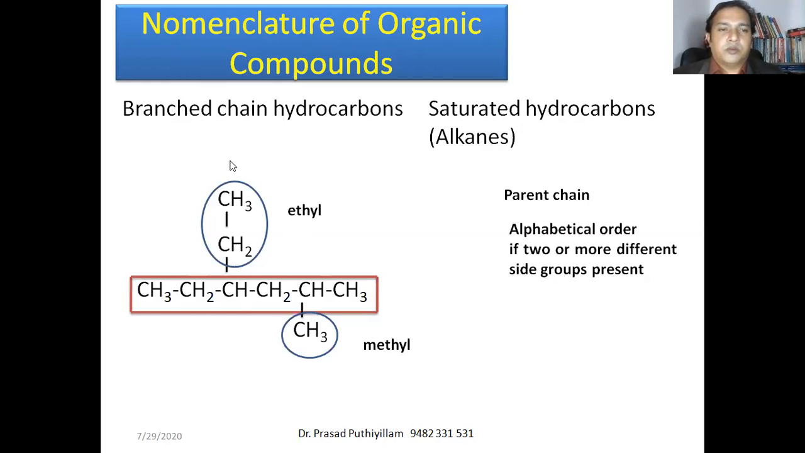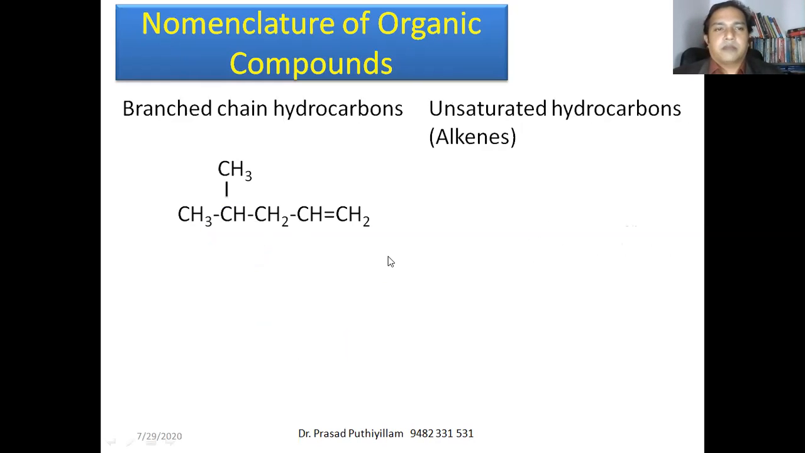Okay, so this ethyl group is connected to a carbon atom. So that carbon atom should get the least possible number. Therefore, we have to start counting from the left side, 1, 2, 3. If you count from this side, 1, 2, 3, 4, it becomes 4. That is wrong. Therefore, we have to consider it as 1, 2, 3. So the third carbon atom has got the ethyl group. Then 4, 5. The fifth carbon atom has got a methyl group. Therefore, third carbon atom ethyl, fifth carbon atom methyl, and it is hexane. Therefore, it is 3 ethyl, 5 methyl, hexane.